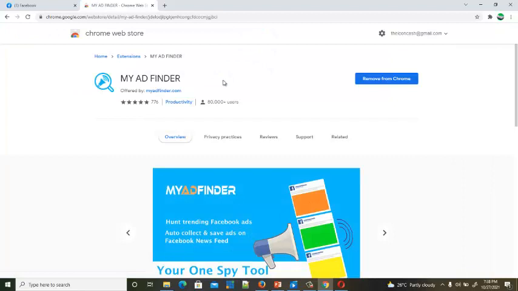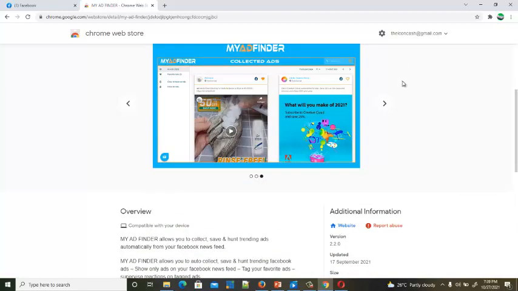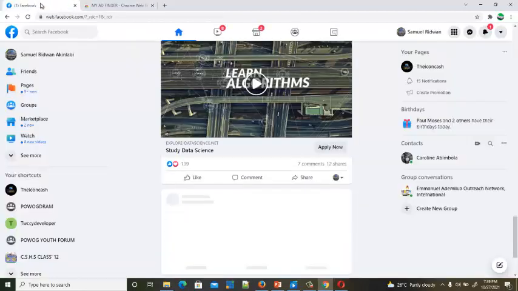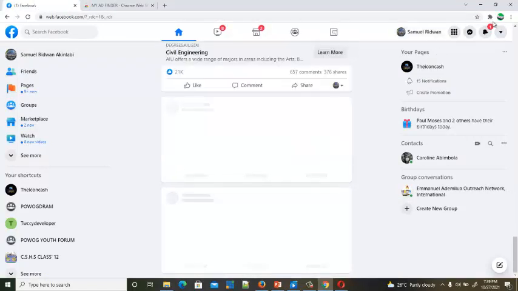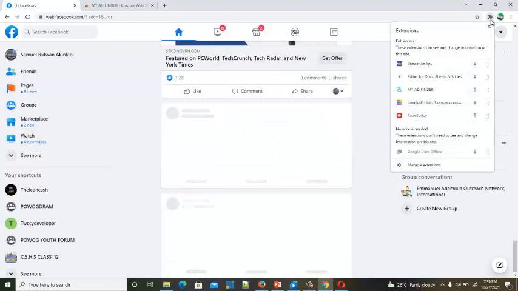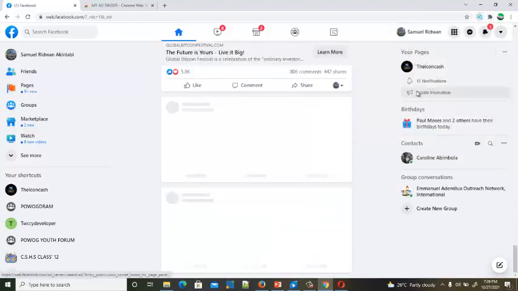It's an extension. Here you will see Add to Pro. Because I've added it already, that's why it's showing Remove from Pro. You add it to your Pro. Immediately you add it, you come to your Facebook account, you come to this side. You can see My Ad Finder. So you click on it.